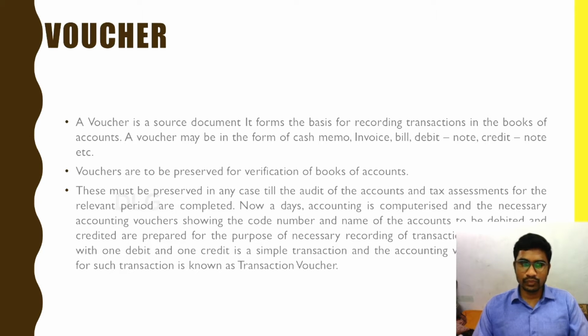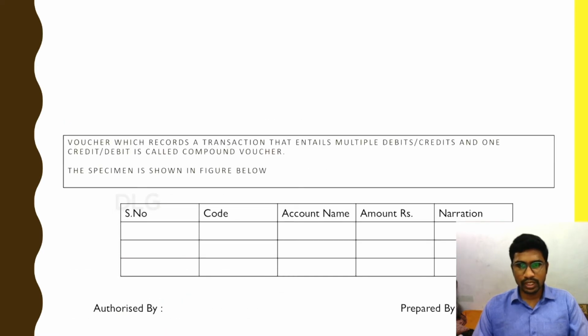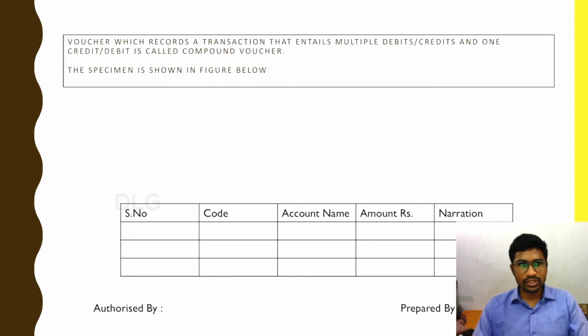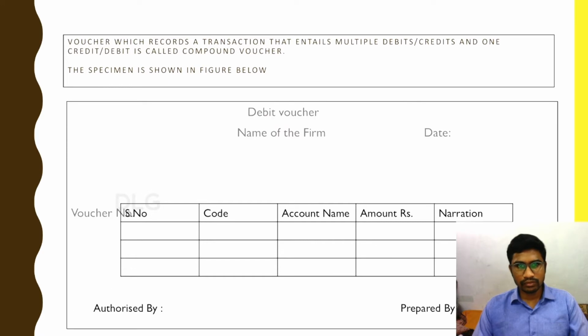A transaction with one debit and one credit is a simple transaction, and the accounting voucher prepared for such a transaction is known as a transaction voucher. A voucher which records a transaction that entails multiple debits and one credit, or multiple credits and one debit, is called a compound voucher. So you can see the specimen of a debit voucher. This is a debit voucher.